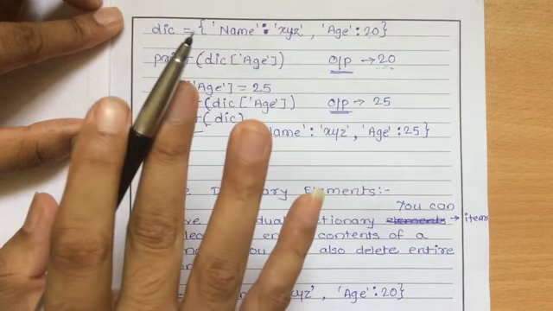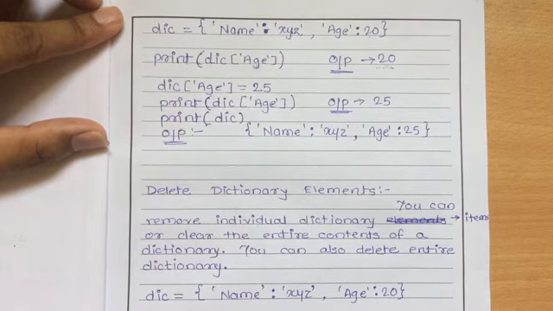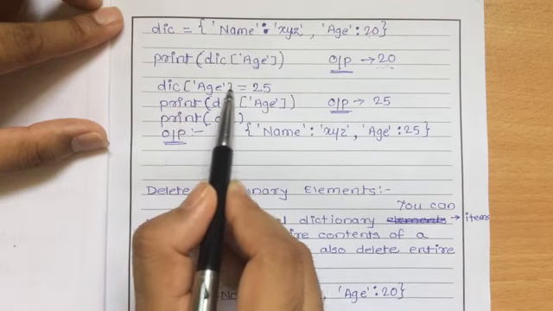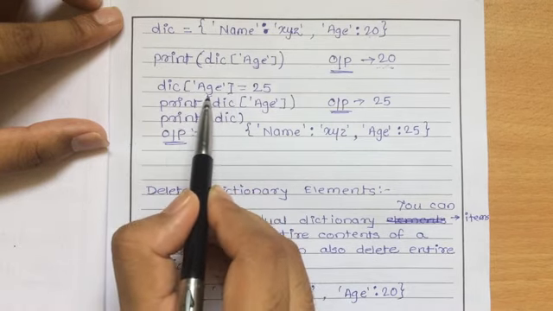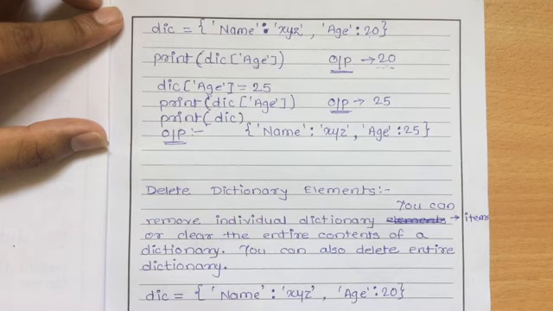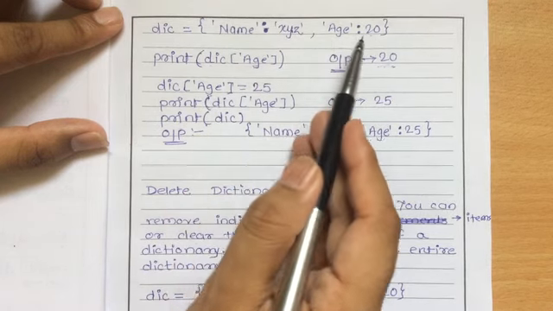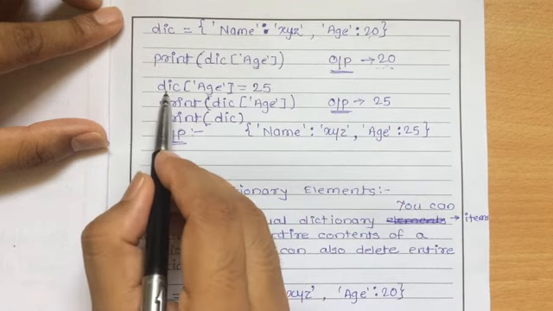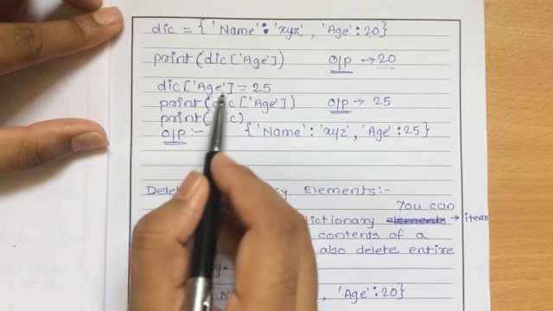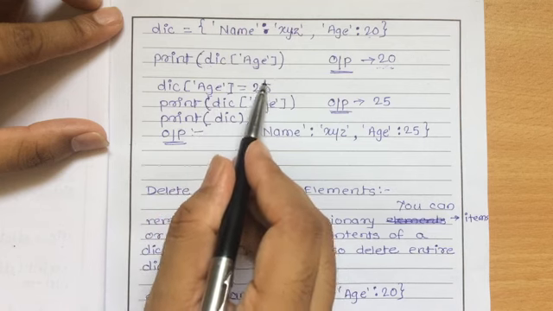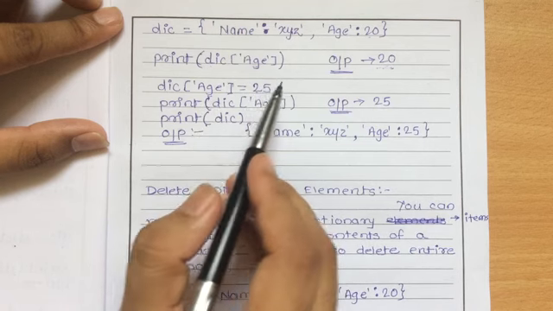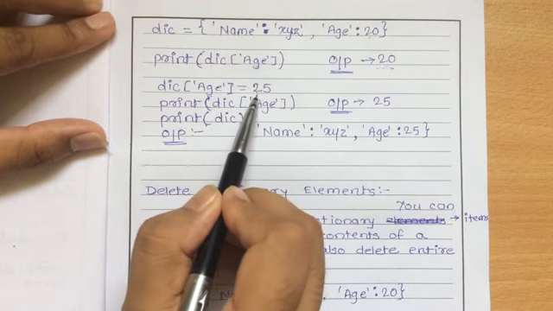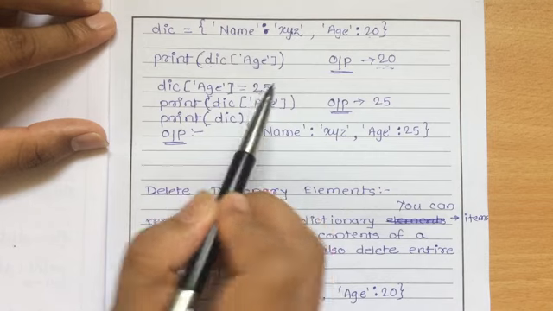Sorry, we are not going to update the key, we are going to update the value of the key. So this is a dic, and in square brackets I have to write the key whose value is to be updated. Now in this case I have to update the value 20. Its key is age, so dic[age] equals 25. So now the value 25 gets updated. The key is age and its value is now 25.